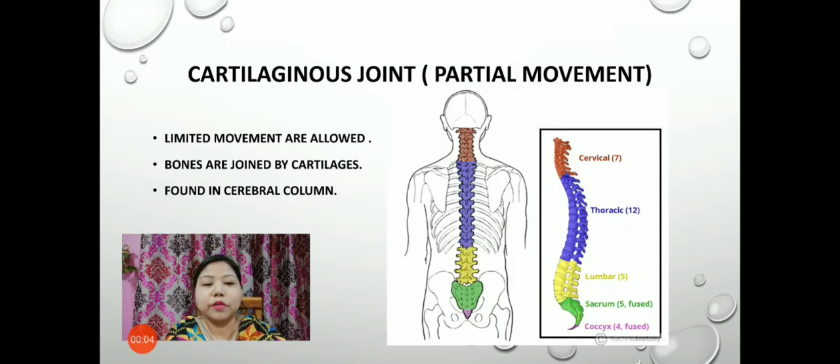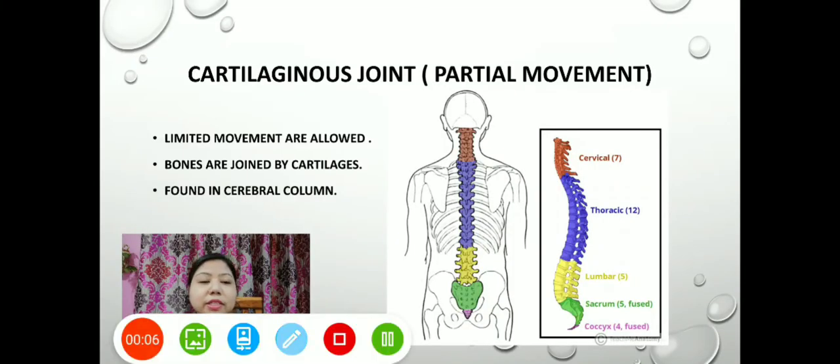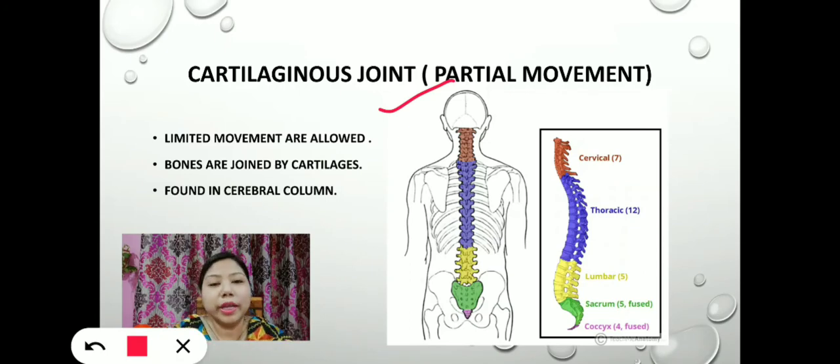The next type of joint is the cartilaginous joint, or we can call it a partially moving joint, because it allows only limited movement. The bones in this part are joined by cartilages, and it is found in the vertebral column, or the backbone.